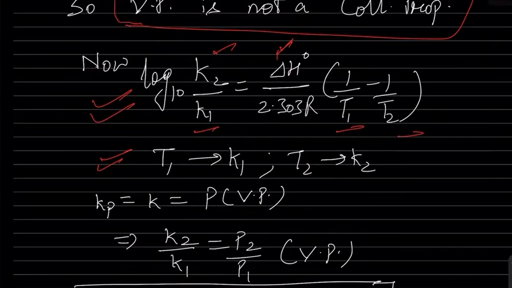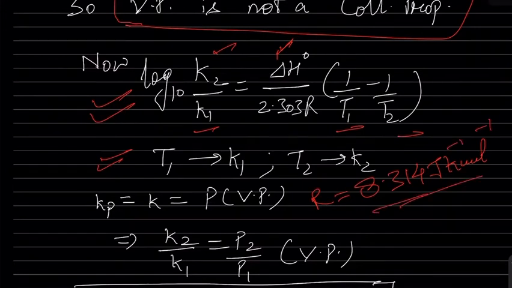R is obviously the gas constant. Here the value of R must be 8.314 joule per Kelvin per mole. Don't take 0.0821, because if you take R equal to 0.0821, its unit is liter atmosphere per Kelvin per mole.